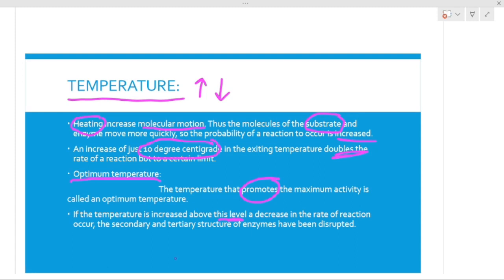Okay, if we are not giving the temperature at optimum level, the resultant situation will be that the secondary and tertiary structures will be disrupted. These are the actual structures of enzymes, like we have different chains which are arranged in complex form within the enzyme. They will be disrupted because we are giving energy not in a limited way, not in an optimum way, but it has increased its limit.